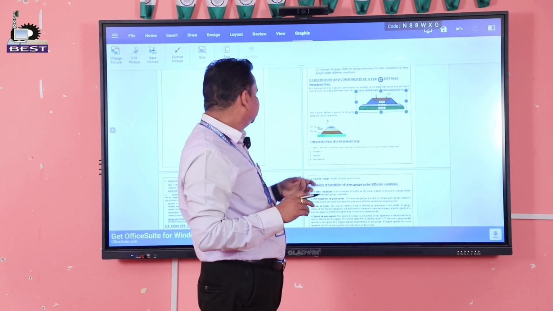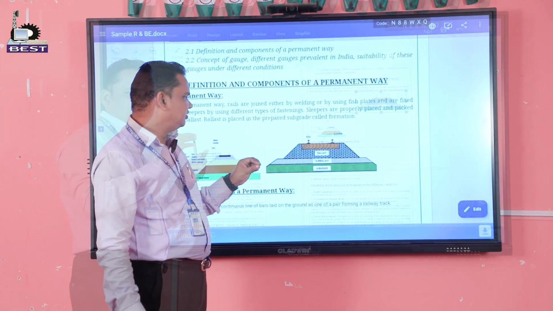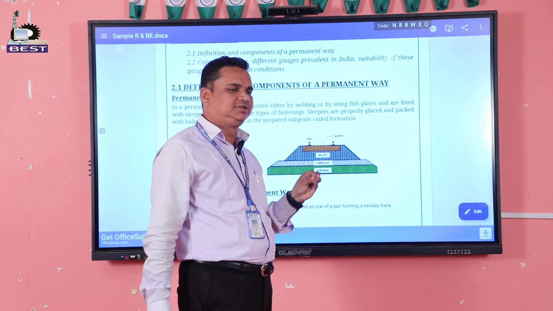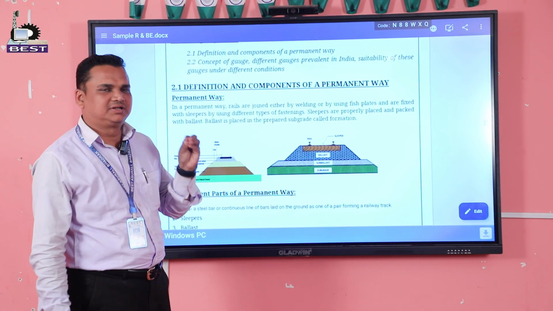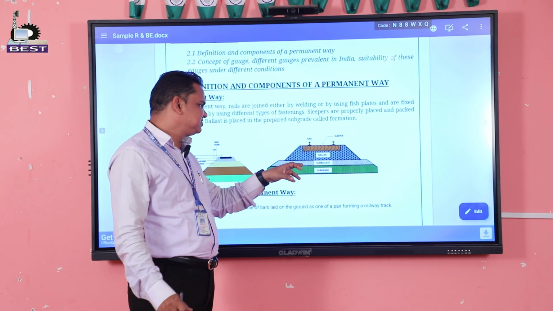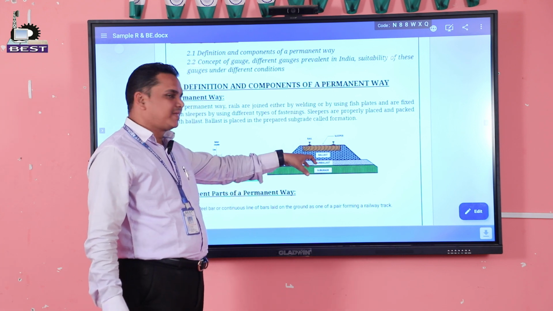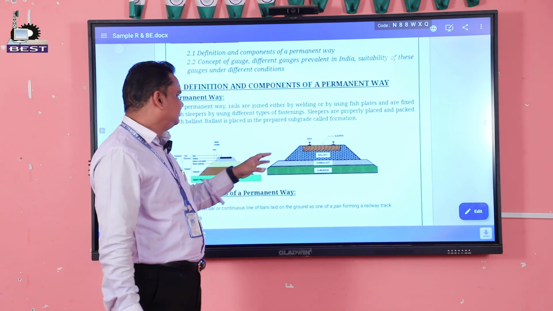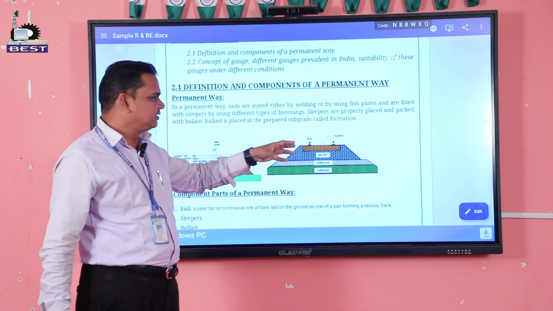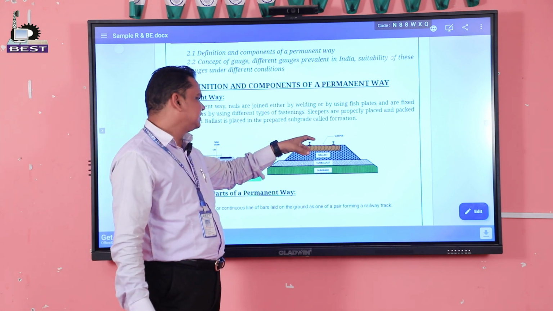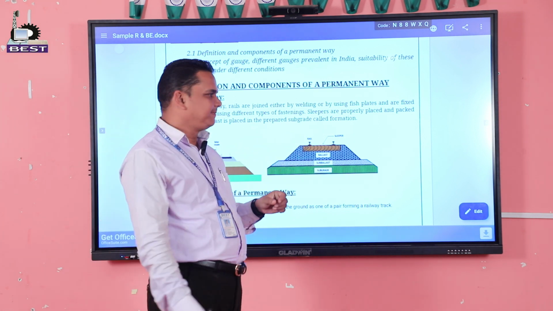Then the fourth component is subballast. Subballast is the smaller granular material. Its function is that the entire load of the vehicles is transferred to the subballast.